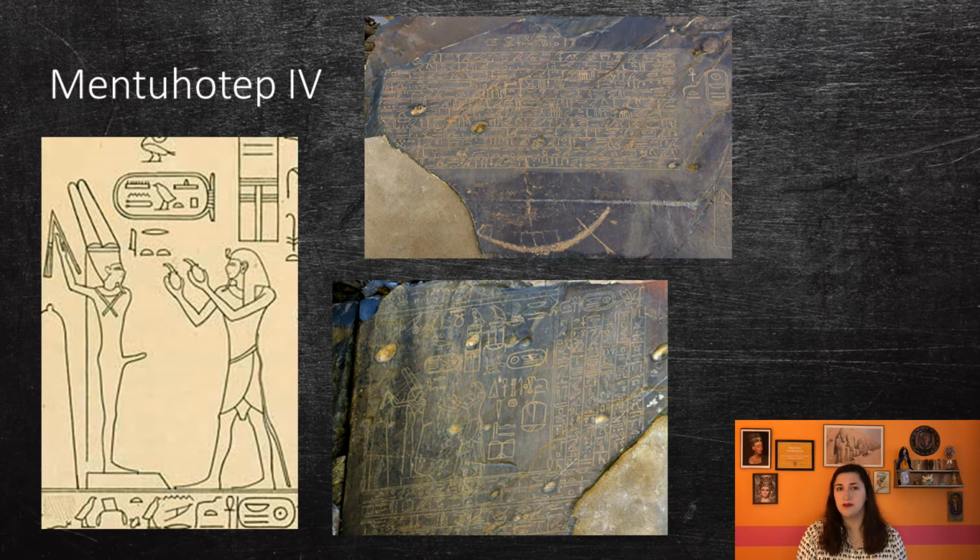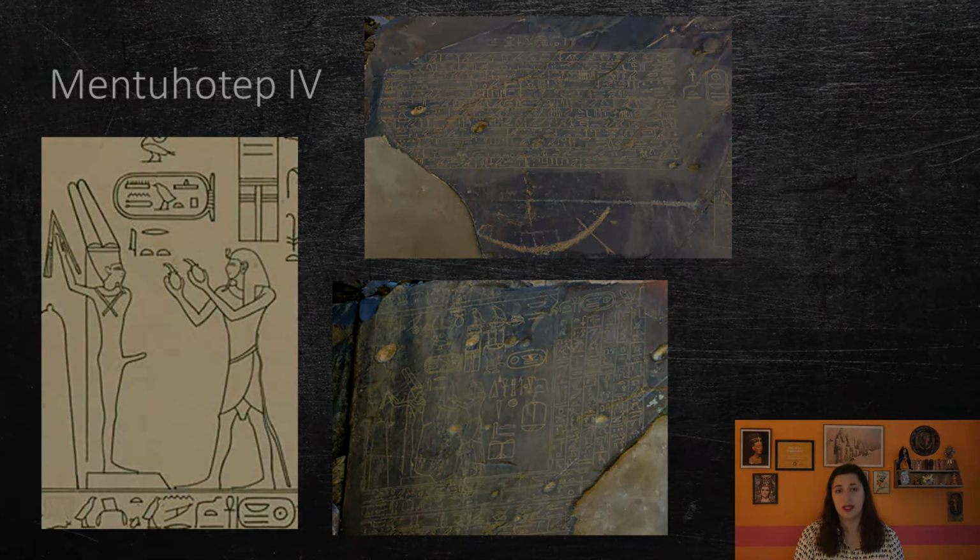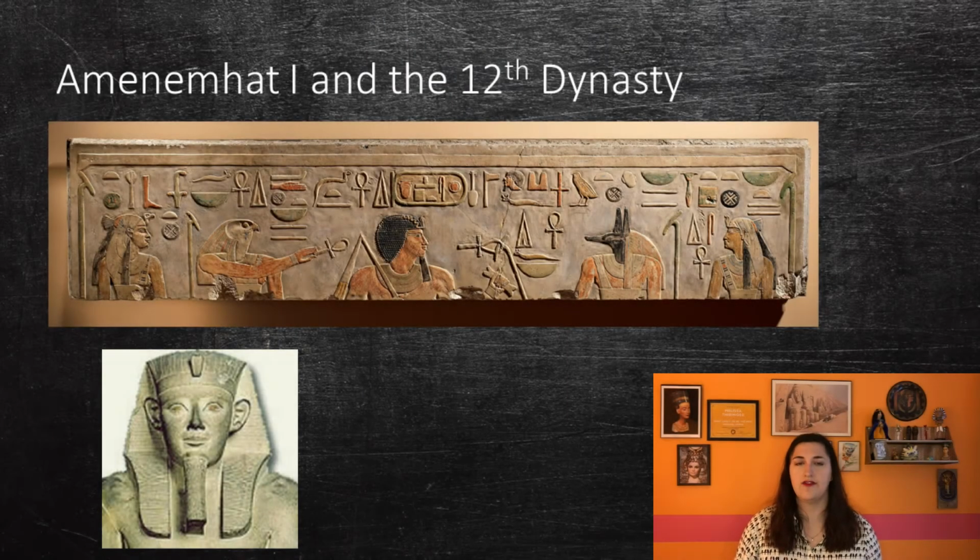It is also assumed that he is the Amenemhat that was once mentioned as Mentuhotep IV's vizier. It is again unclear if Amenemhat I inherited the throne, ruled in a co-regency with Mentuhotep IV, or killed or usurped the throne from him. It is known that he is not from a royal lineage, as his father, Senusret, was a local nomarch. He did move the capital of the country from Thebes to an ancient city called Ijawi.